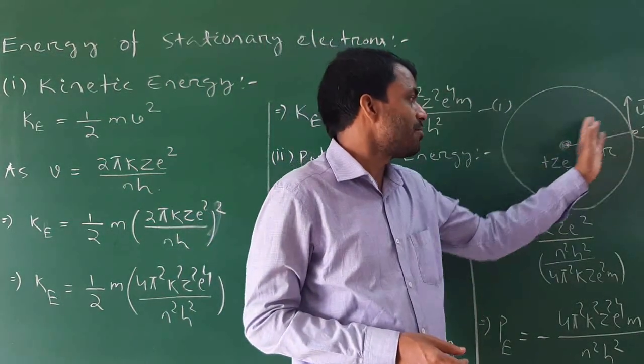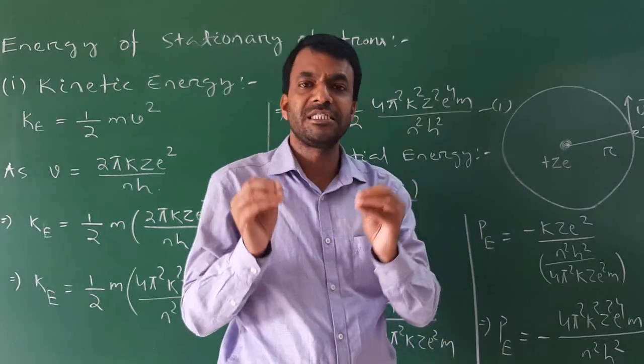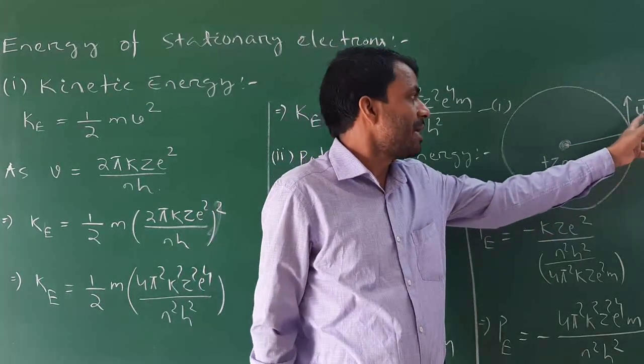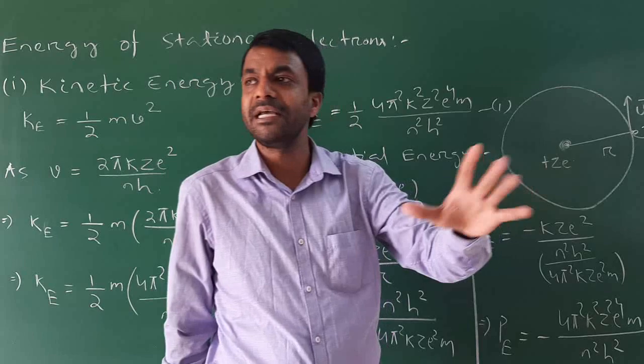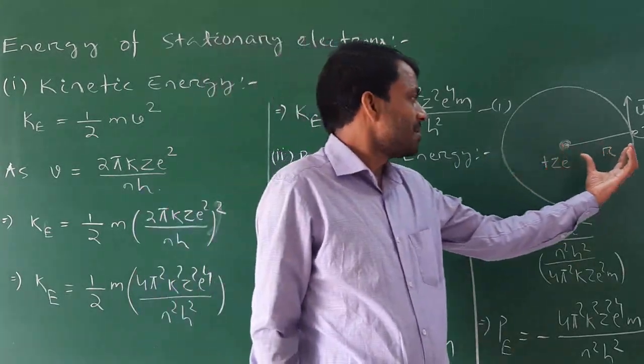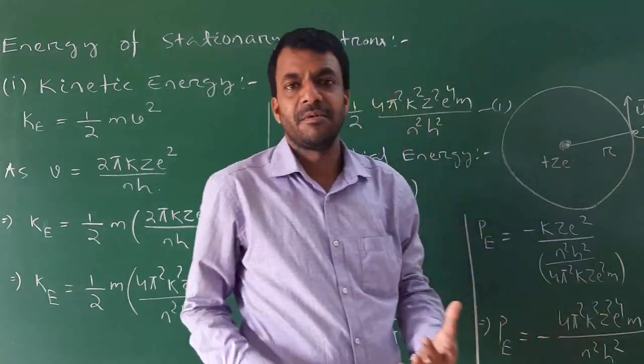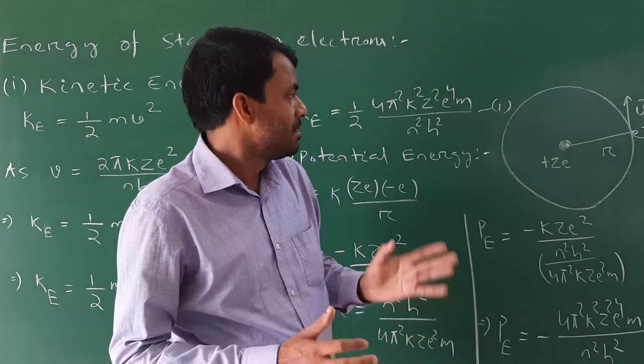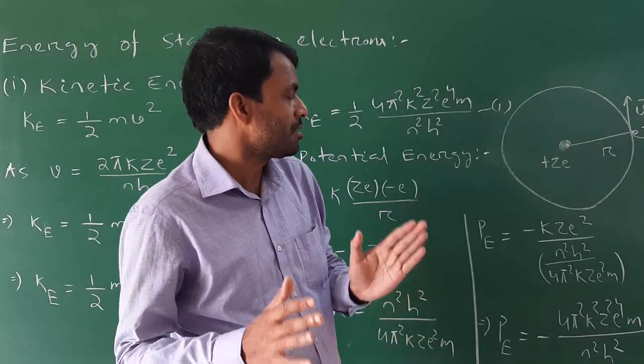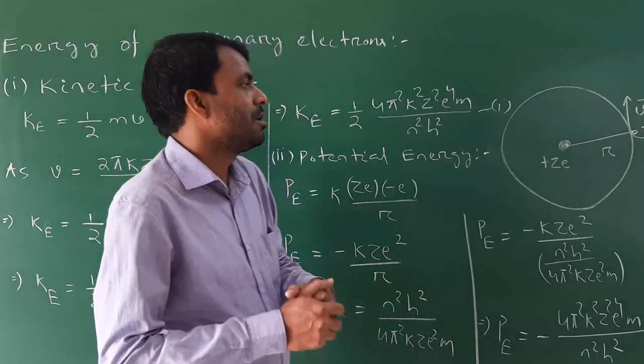It revolves around the nucleus. The nucleus is a positively charged particle. The electron moves with linear velocity v vector, and this is the distance, or size of the atom, from the center of the nucleus, the center of the atom, to the first orbit.